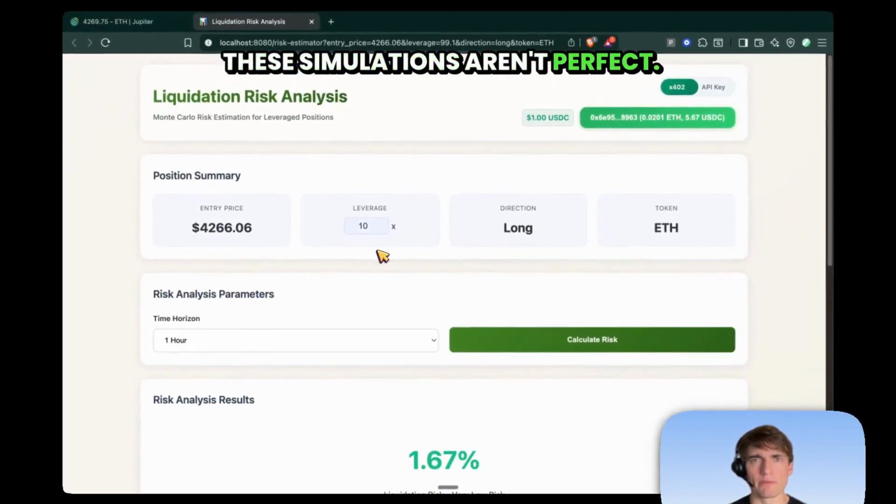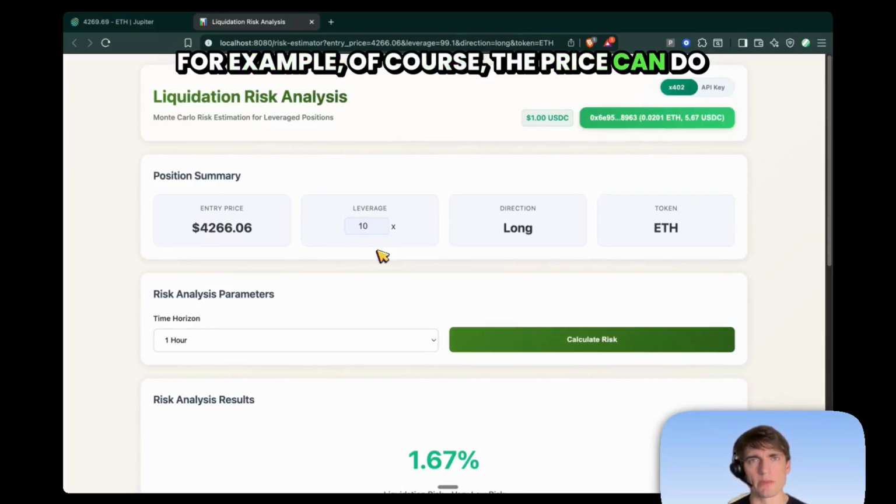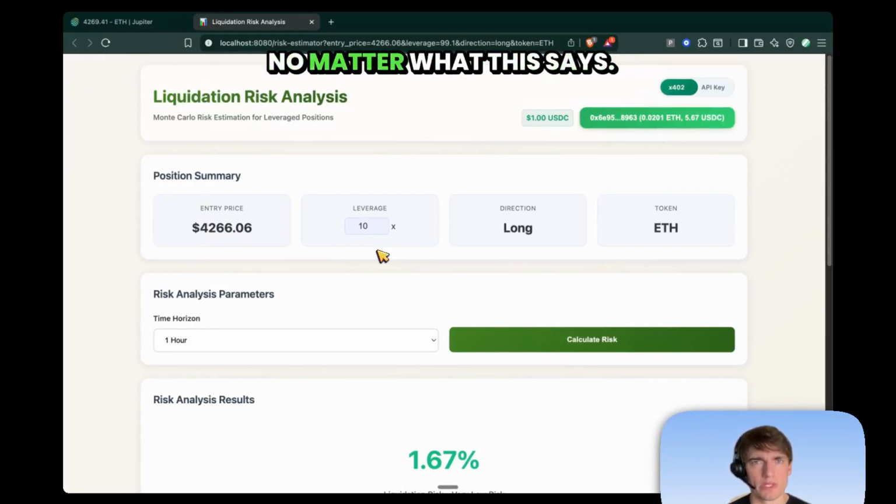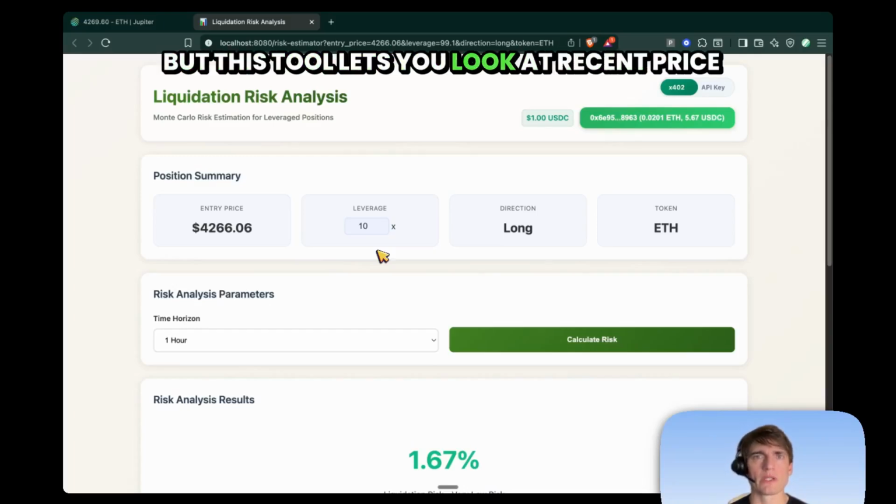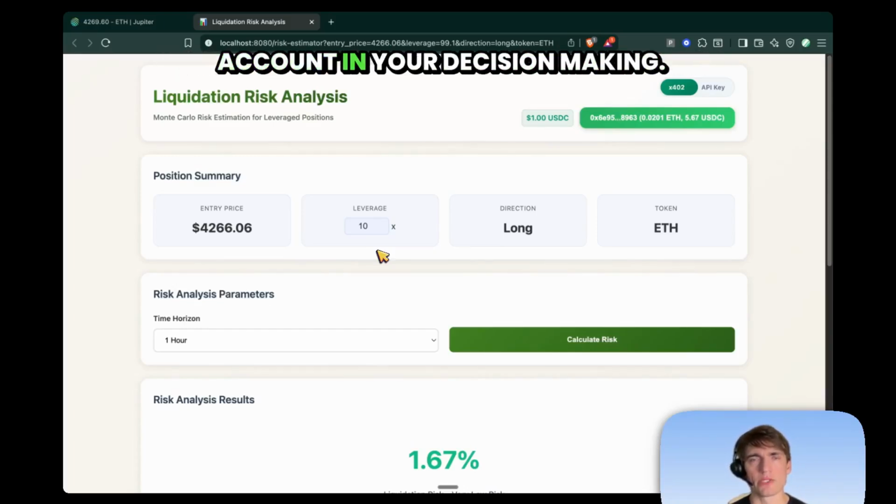These simulations aren't perfect. For example, of course, the price can do something unexpected during the next hour, and you could be liquidated no matter what this says. But this tool lets you look at recent price volatility and take that volatility into account in your decision making.